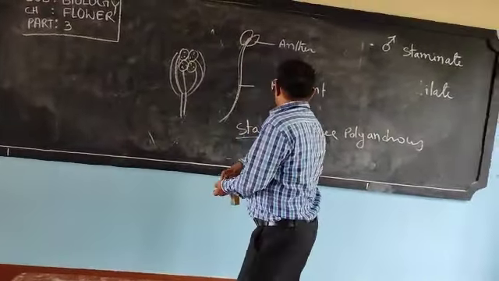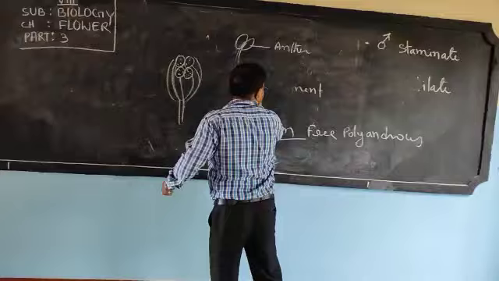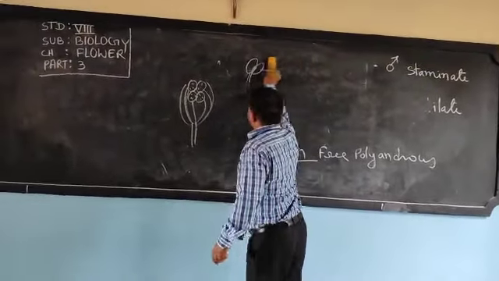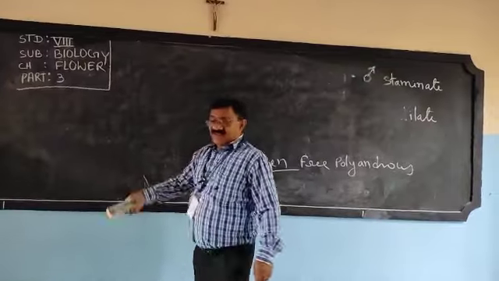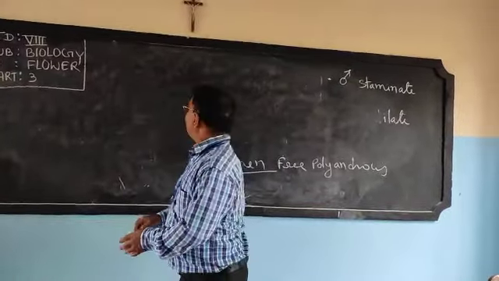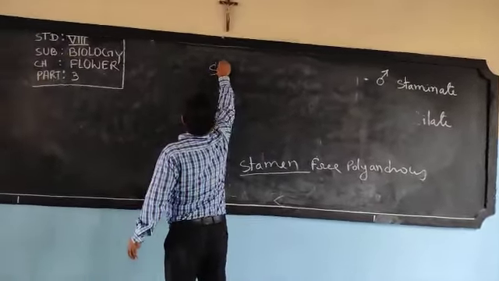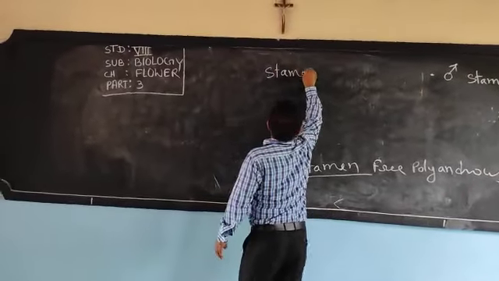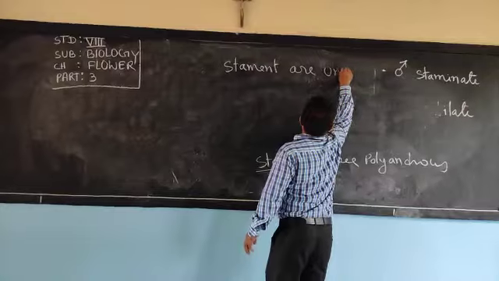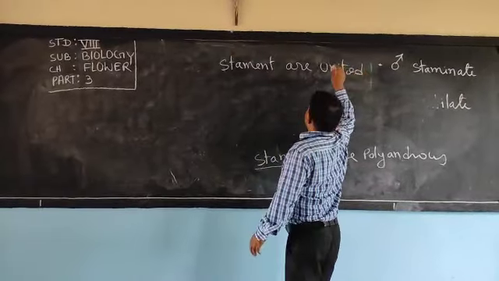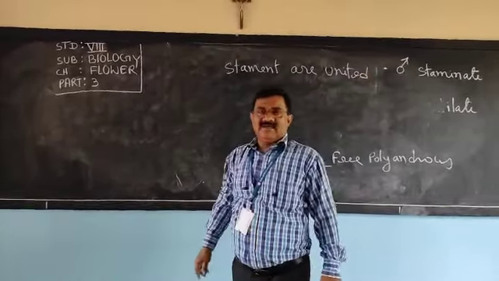Now we have to discuss that if stamens are free, it is called polyandrous, and if stamens are united, don't think of the special name.